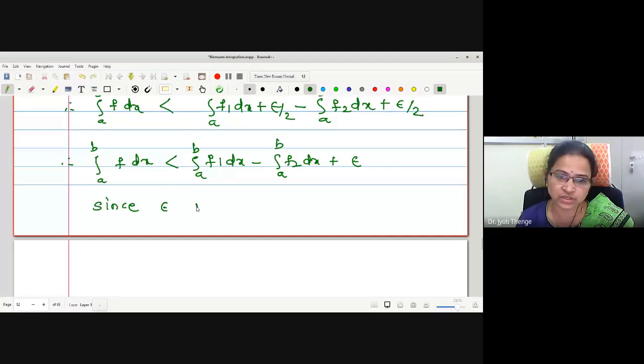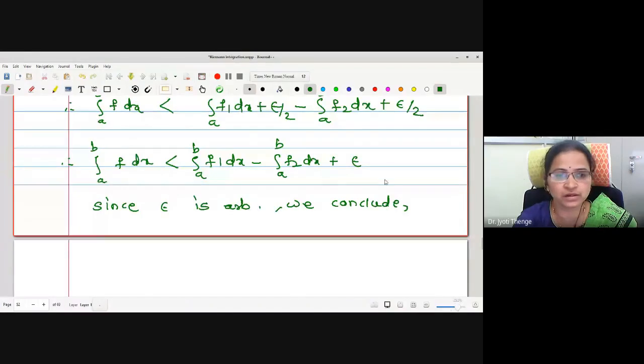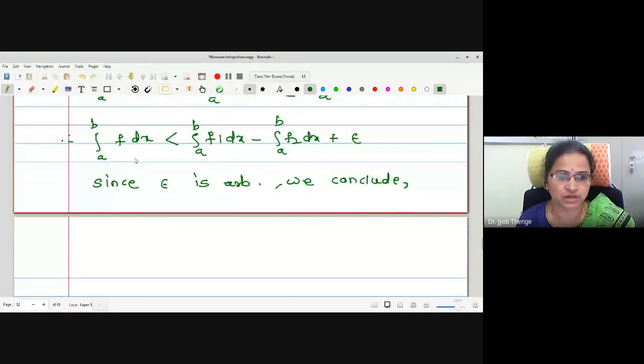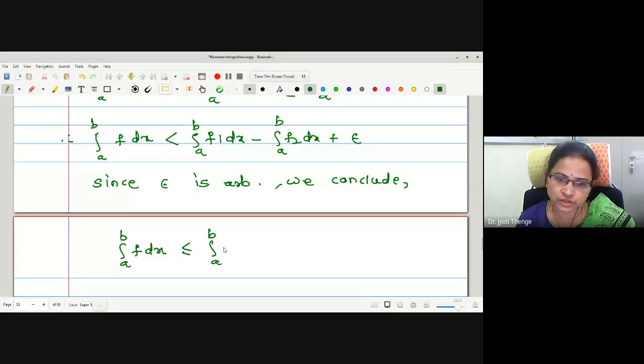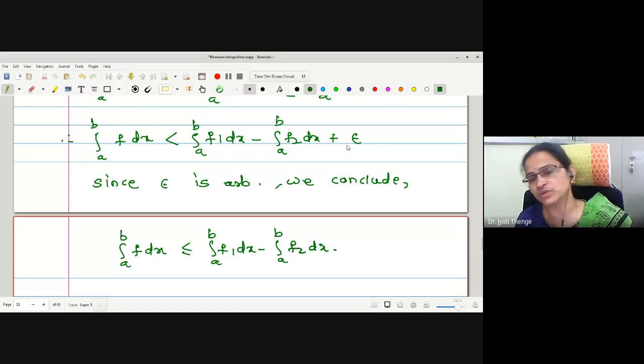Inequality converts to be less or equal. Since epsilon is arbitrary, we conclude, what we conclude? Integration f dx is less equal by integration f1 dx minus integration f2 dx. A small positive quantity we are removing from the right hand side so that it may become the equality. Already it is less we have. So less and equality will give us the less equal term.